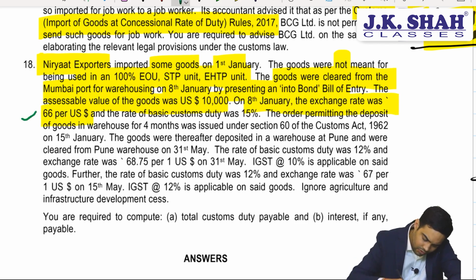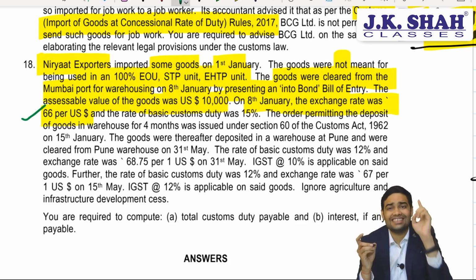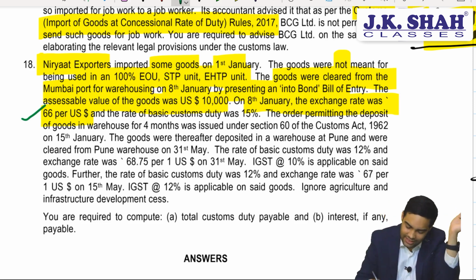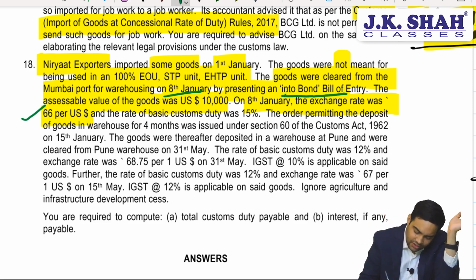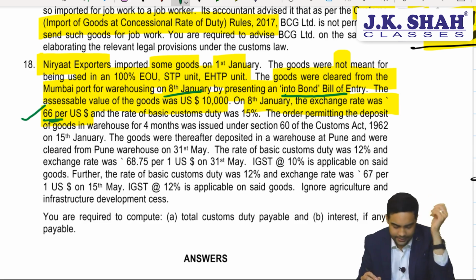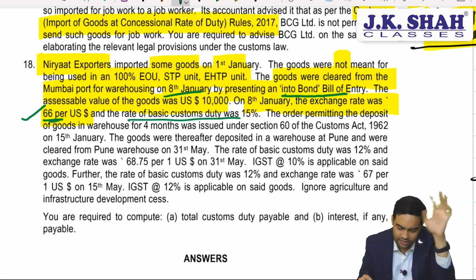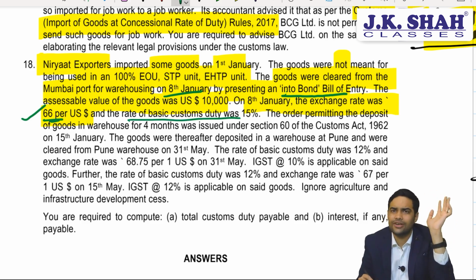Be very careful. Rate of exchange will be the rate of exchange as on filing first bill of entry. And in this case, the first bill of entry which you have filed is into bond bill of entry on 8th Jan. So you'll be using 66. Okay. And the basic custom duty rate was 15%. This will not be relevant except for into bond amount calculation, thrice the duty amount.